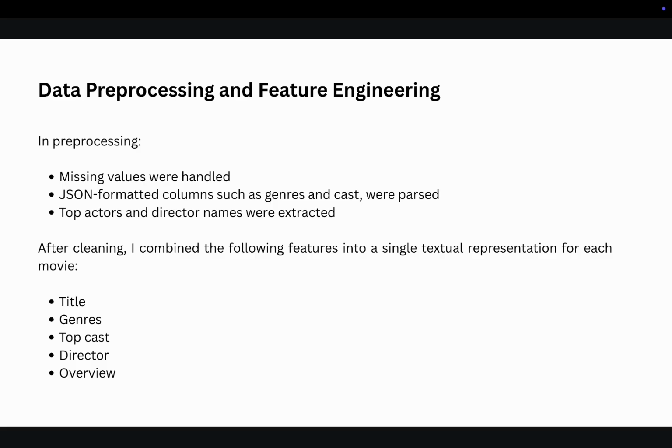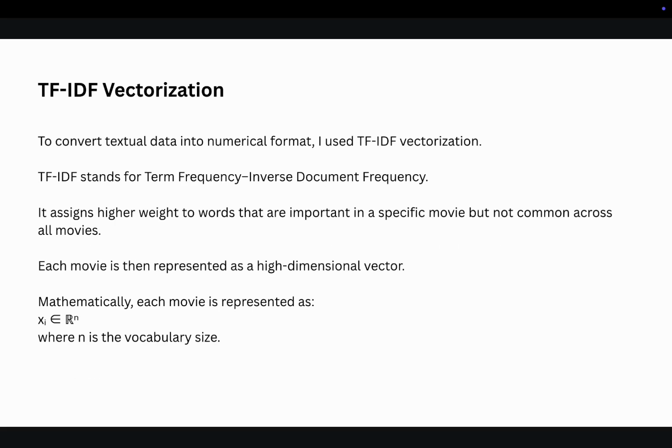Let's come to data preprocessing and feature engineering. In preprocessing, missing values were handled. JSON formatted columns such as genres and cast were parsed. Top actors and directors' names were extracted. After cleaning, I combined the following features into a single textual representation for each movie, that is title, genres, top cast, director, overview.